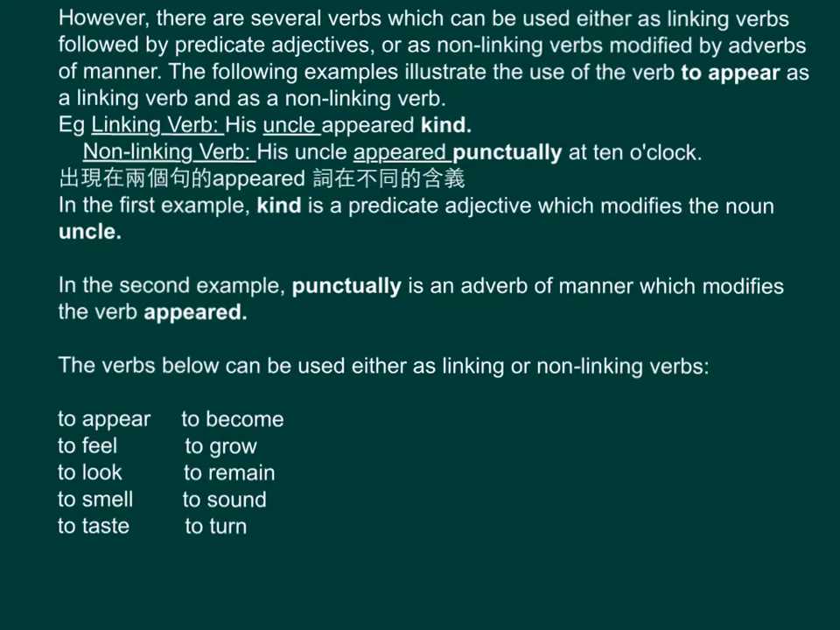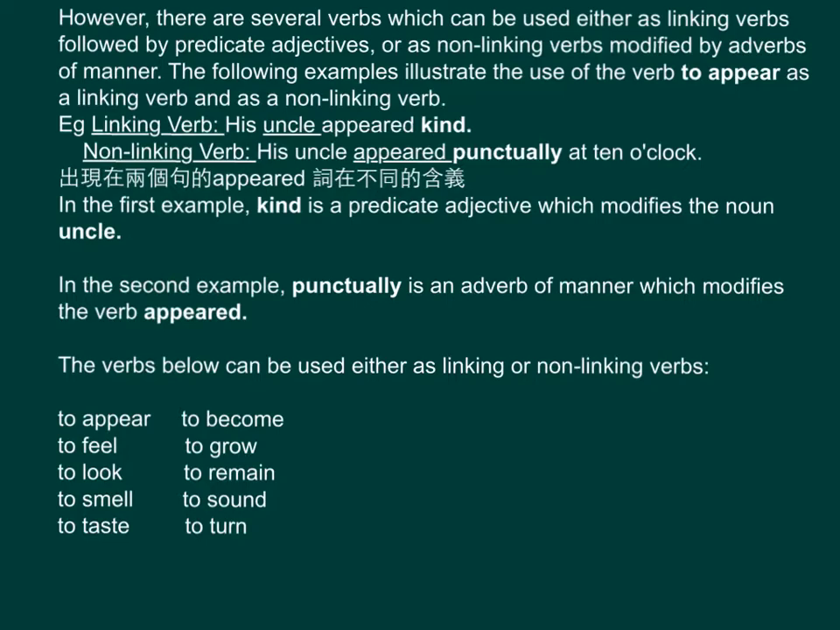The following examples illustrate the use of the verb to appear as a linking verb and as a non-linking verb. For example, linking verb: His uncle appeared kind. Non-linking verb: His uncle appeared punctually at 10 o'clock. 雖然喺兩個句子嘅 appeared 呢個詞喺唔同嘅含義喎。In the first example, kind is a predicate adjective, which modifies the noun uncle. In the second example, punctually is an adverb of manner, which modifies the verb appeared.